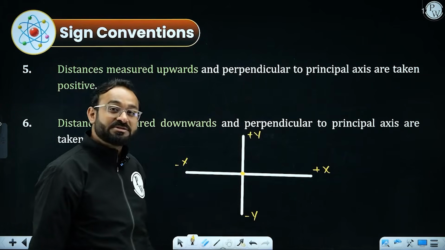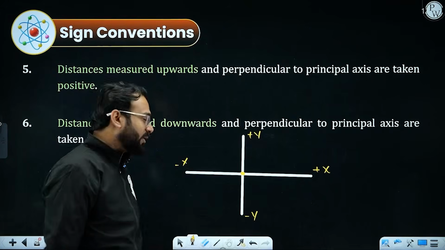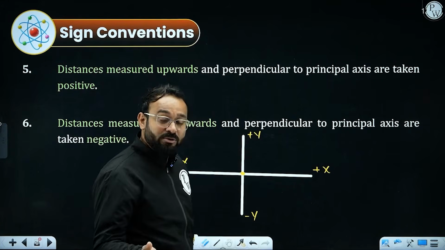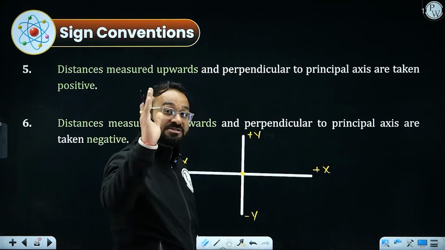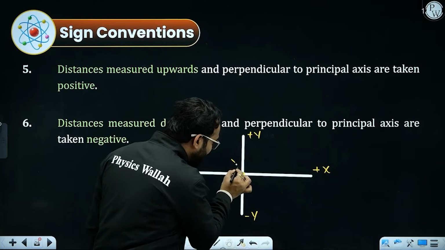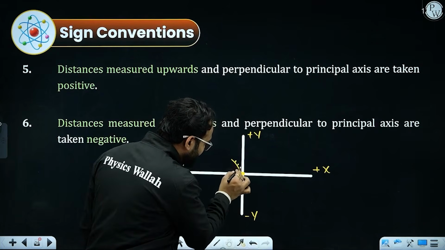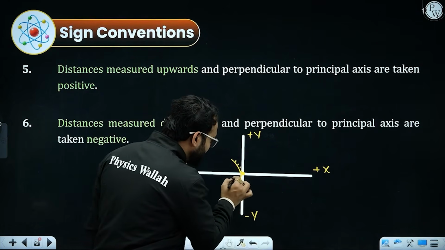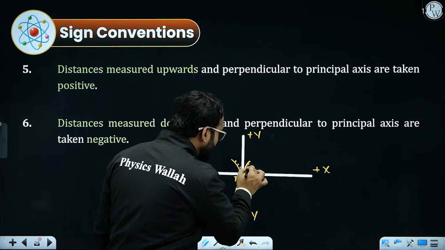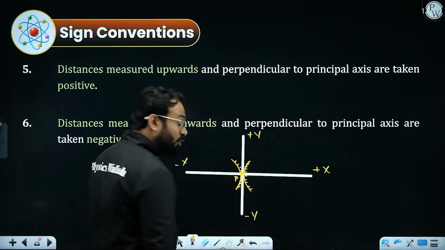What do you call this point? Origin. I'm saying that you consider the origin as the pole of your mirror. If you have a concave mirror, the pole should coincide with the origin. If you have a convex mirror, again the pole should coincide with the origin.